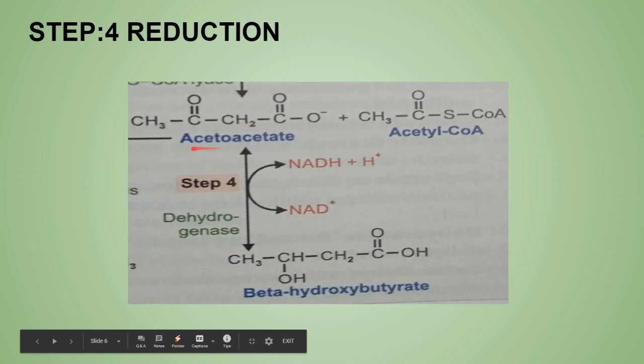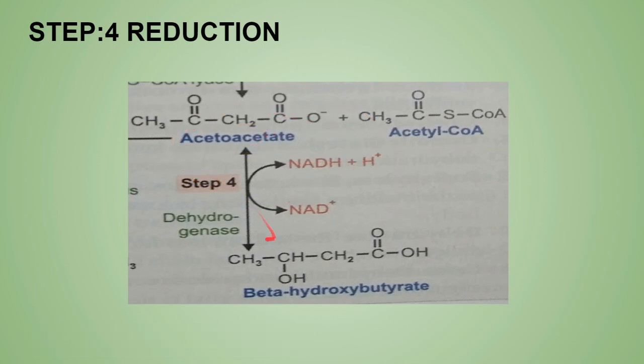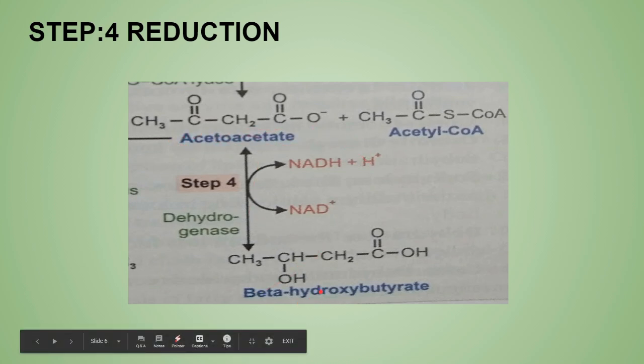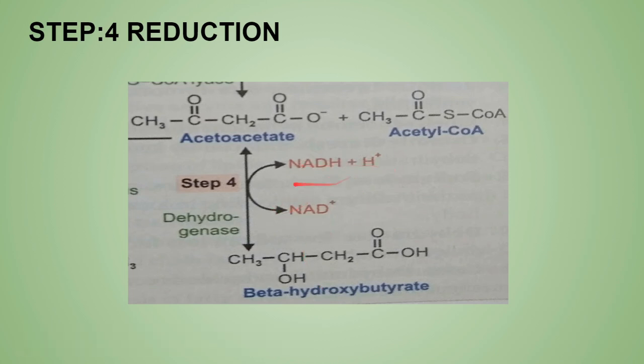Here the acetoacetate undergoes a reduction process, and of course NAD is converted into NADH2. But remember that the ratio between acetoacetate and beta-hydroxybutyrate is decided by the cellular NAD and NADH2 formation. If the acetoacetate amount is more, then the release of hydrogen is not done, so the NAD proportion is more.